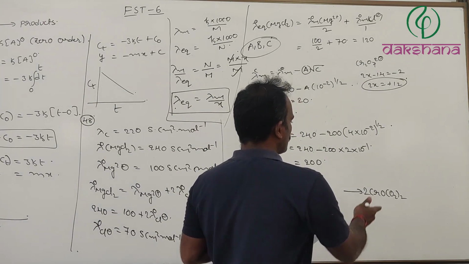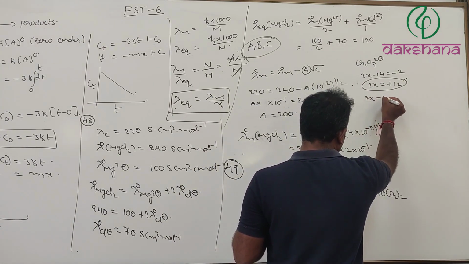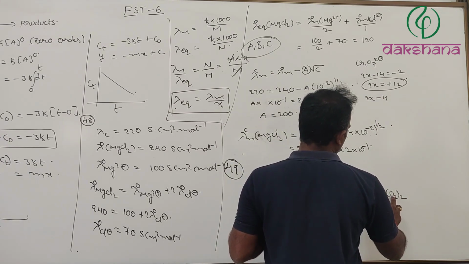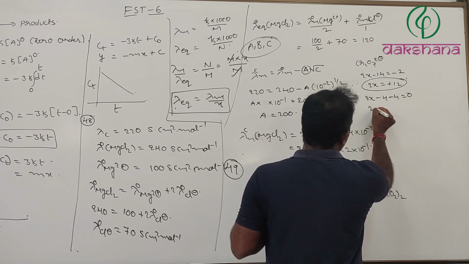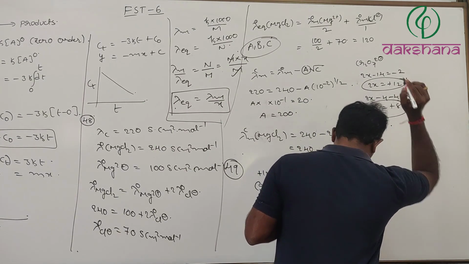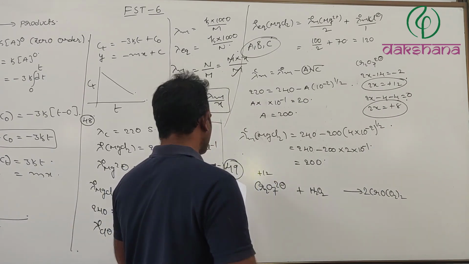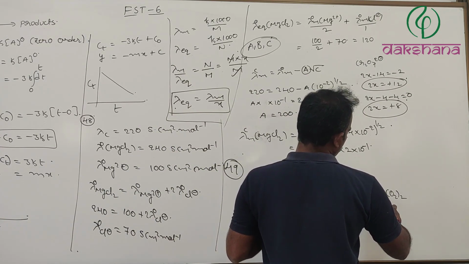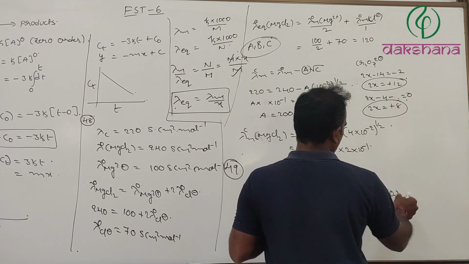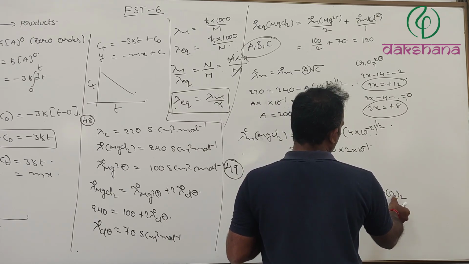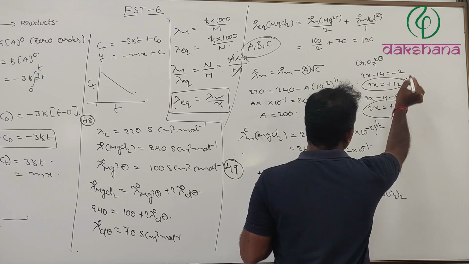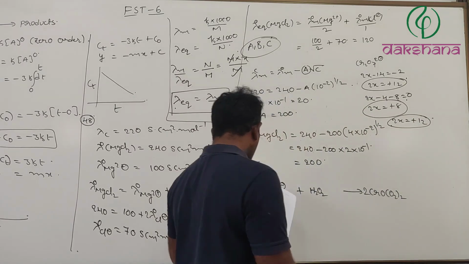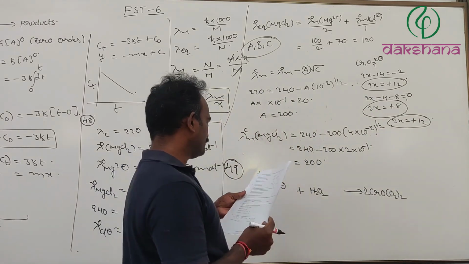Next, here 2x minus 4, each one minus 2, minus 4 is equal to 0, 2x is equal to plus 8. Therefore, 2x is equal to plus 12 only. Therefore, the chromium oxidation state is not at all changing.